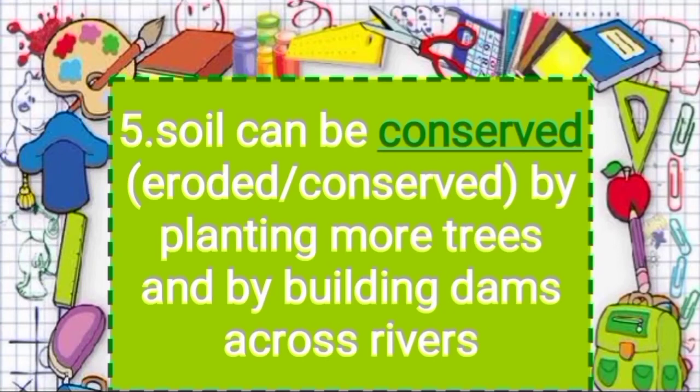So the question is soil can be dash by planting more trees and by building dams across river.